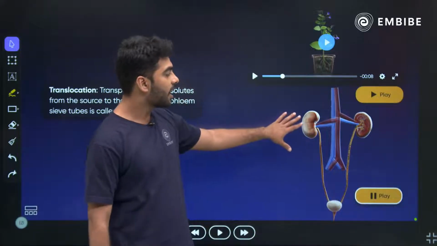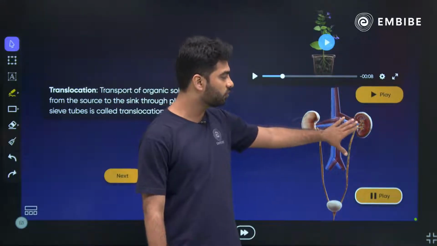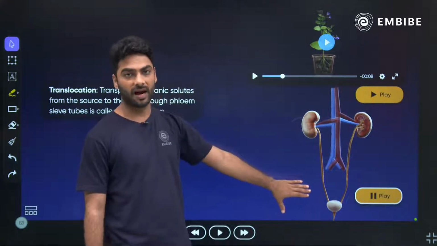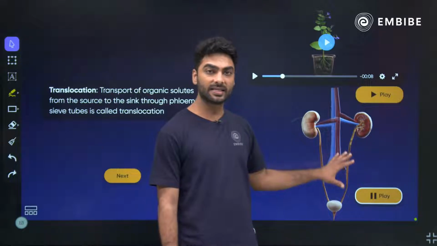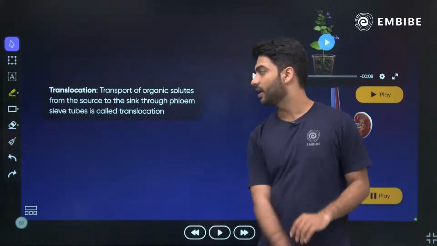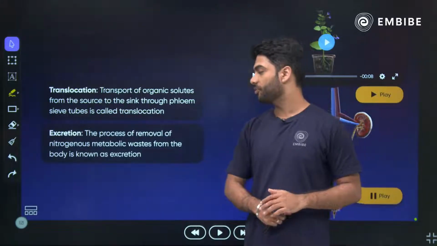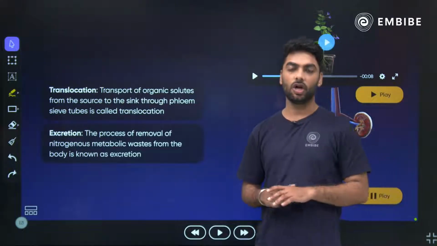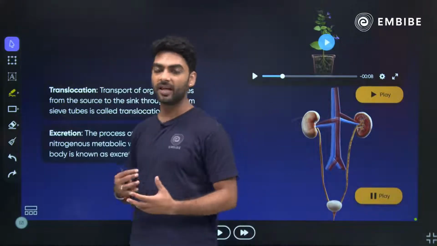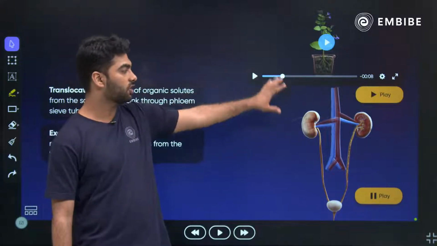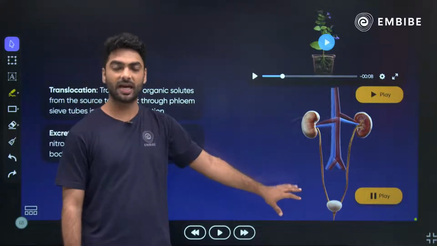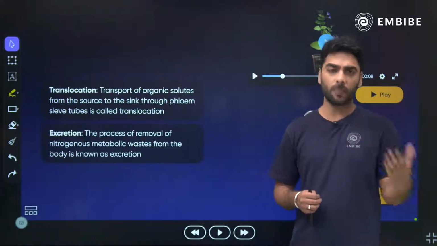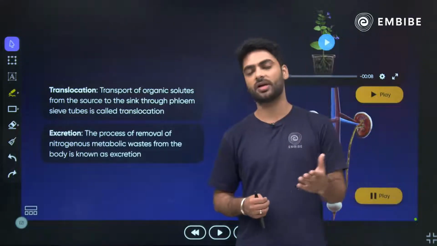here you can see how the blood is coming into the kidney, urine is being formed and urine is filling up the urinary bladder. This tells me that this is the process of excretion. The removal of nitrogenous metabolic waste from the body is known as excretion. So here we are studying two very important processes, translocation as well as excretion. Again, super important definitions from your exam point of view.